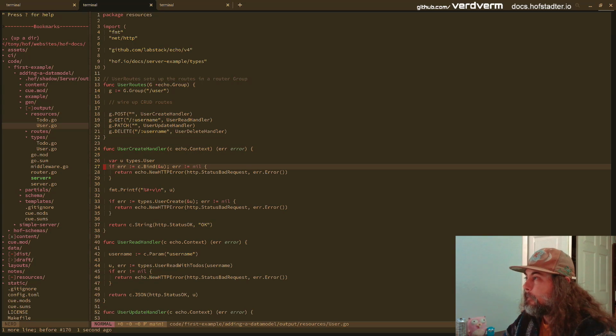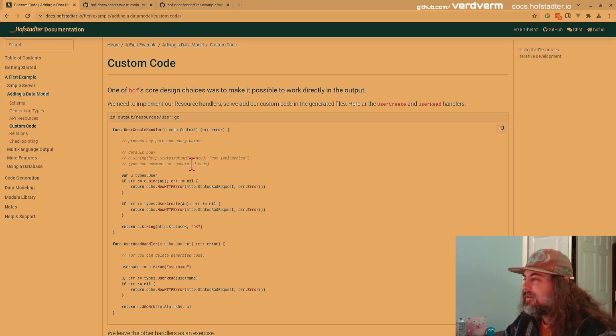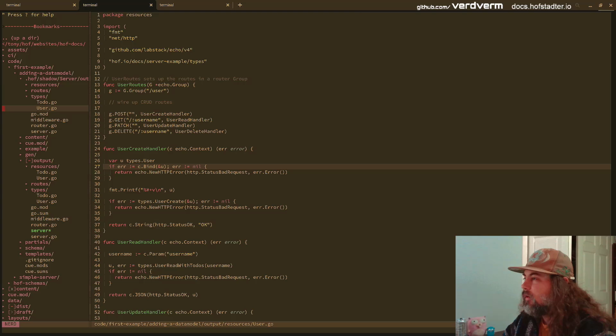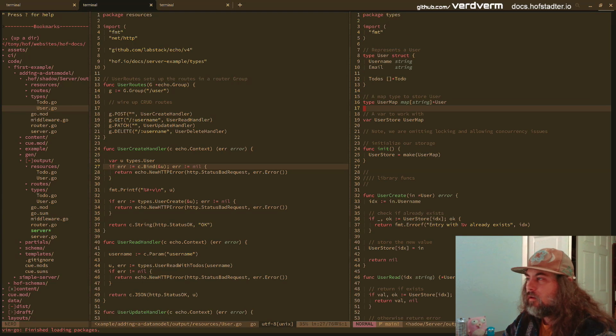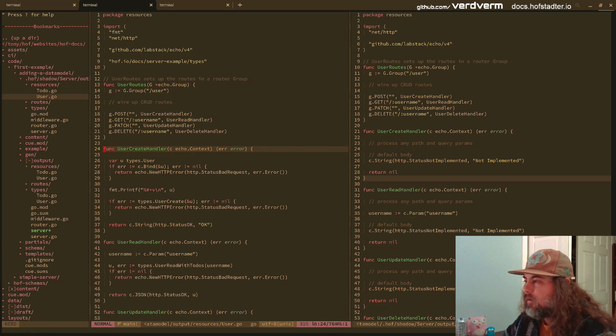So if we go back here, I don't know if this matches anymore. It does. Oh, I know what I wanted to show. I wanted to show you the difference between the two, right? So this is the generated code here. We have a create handler and it's not implemented. And over here, we have a variable and then we bind it onto the context. We're printing it for debug and then we're passing on to user create.